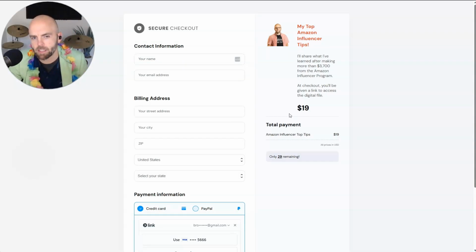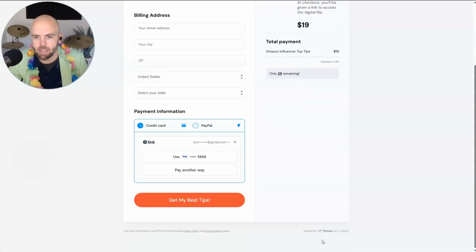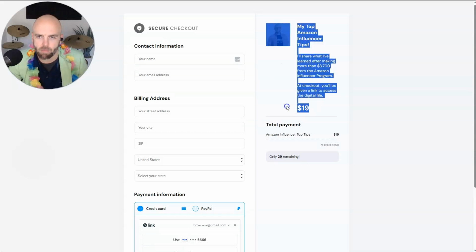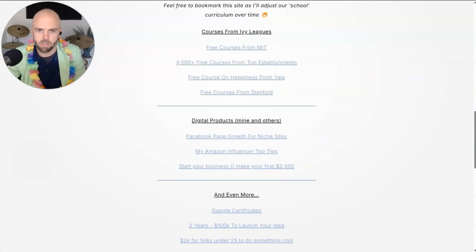I could actually create a landing page, but what gets interesting is you can create bumps, meaning they could buy a product and you could have another product offered for a discount. And there's a lot of stats and math that shows that a good percentage of people will make that purchase, buying an additional item. So as I continue to build out products and little simple digital tools, it could be interesting to use Thrivecart because I'll be able to cross-sell and add other items.